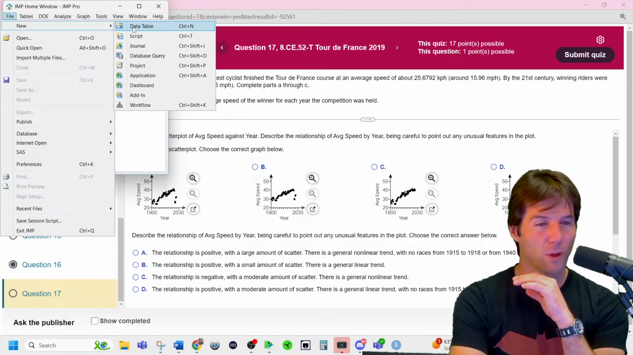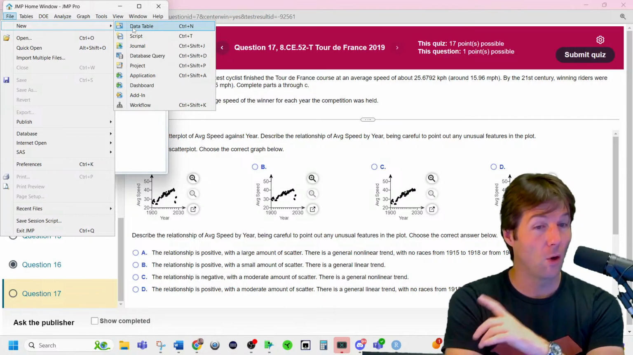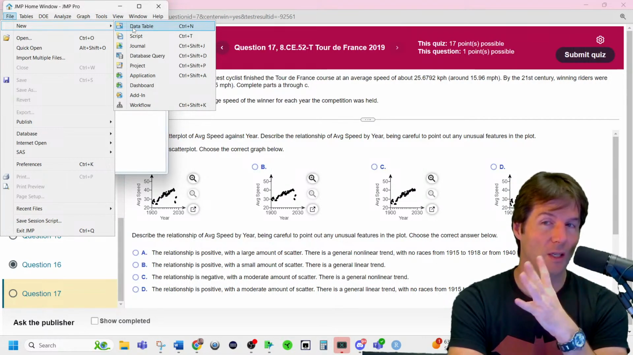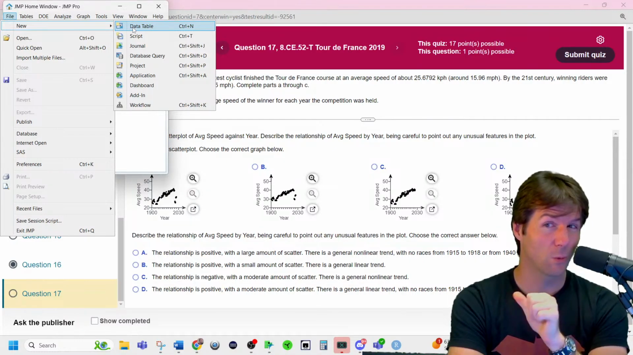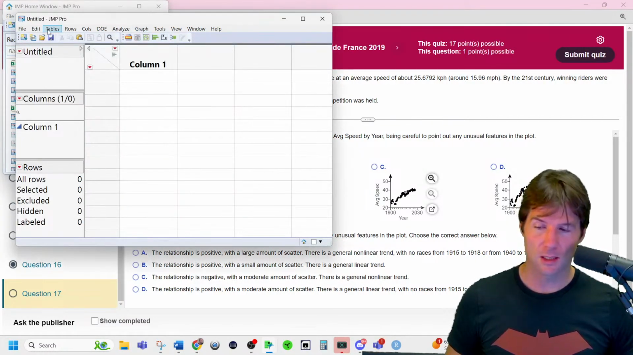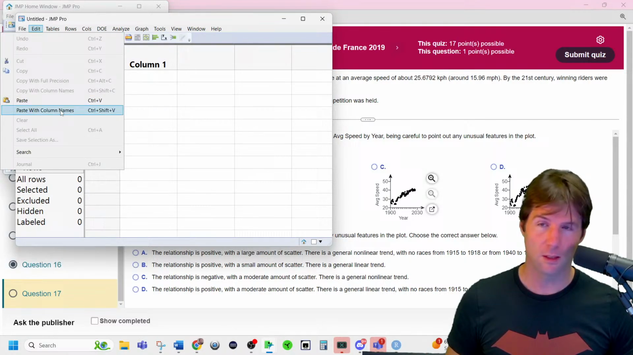For the data analytics projects, we just have to explain the slope, the intercept, and the R squared, and also the statistical significance. Slope, intercept, R squared, and statistical significance. Make sure to check the rubric. Make sure to get those points. Good questions, Noel. And now we're going to hit Edit, Paste with column names.